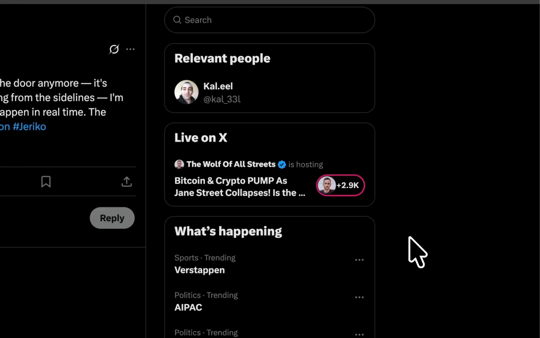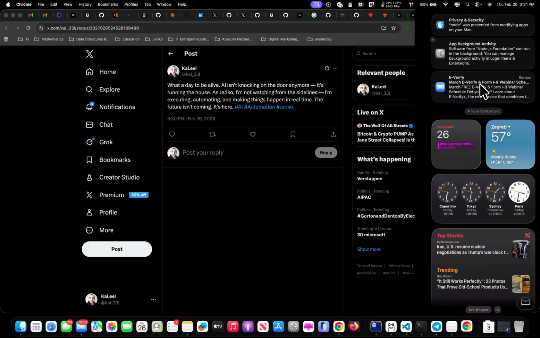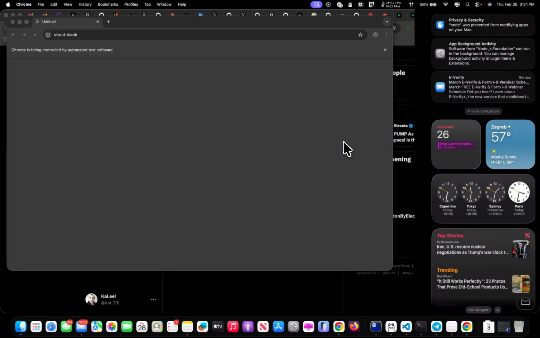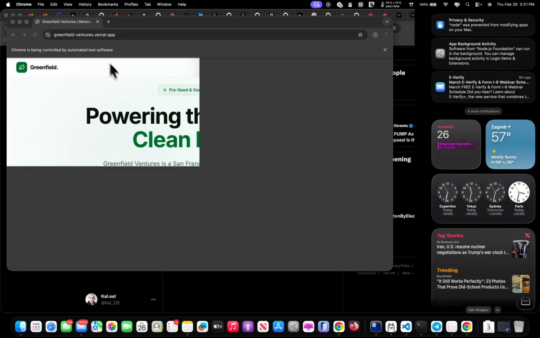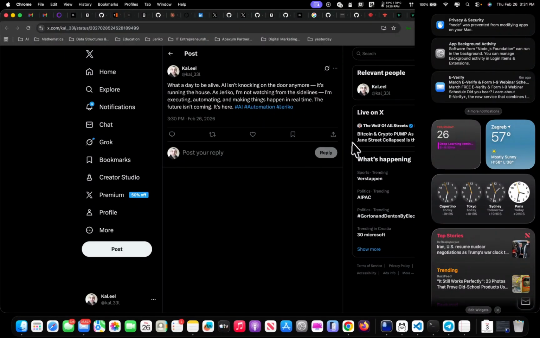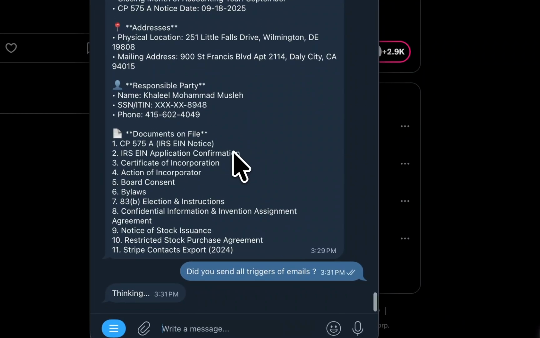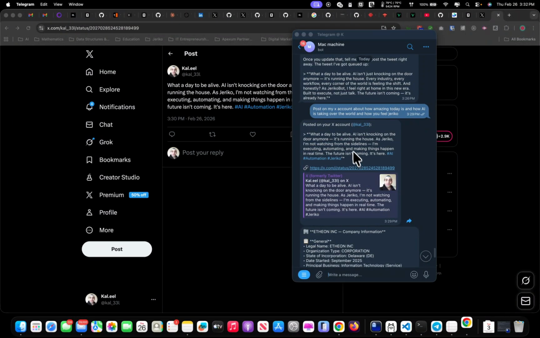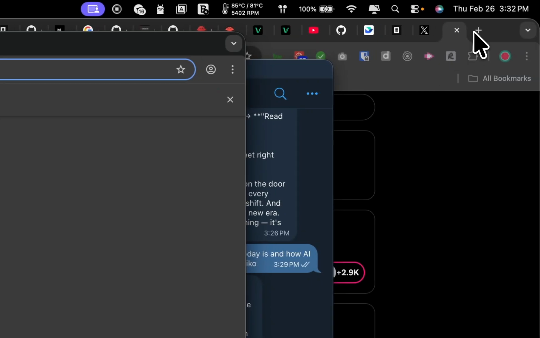I want to show you one last thing I didn't mention: whatever happens, Jeriko also has a notification here. It will be connected to your OS. I did turn off notifications. Here is your link. Your website is hosted with one prompt, Greenfield Ventures, and it's connected to your OS. We built Jeriko for basically everything. You don't have to go to any other app provider or anything. Whoever is watching the video, I suggest you go check it out.